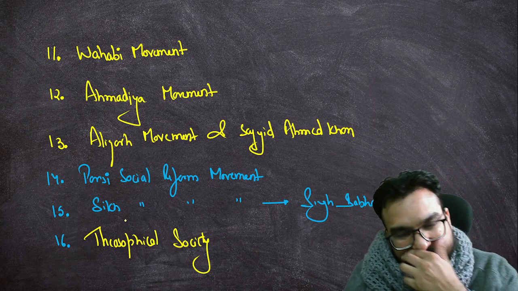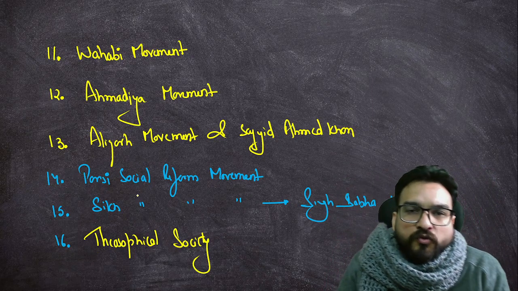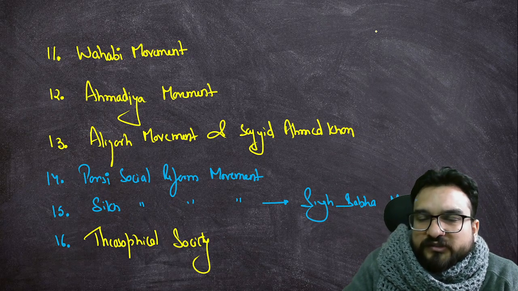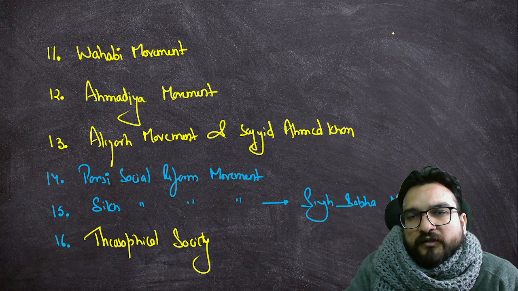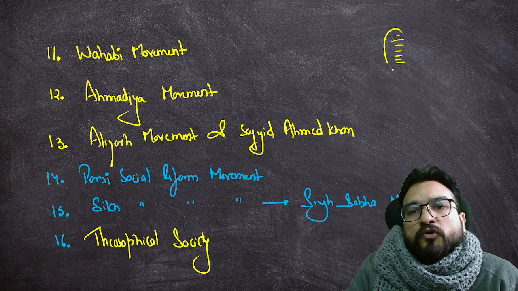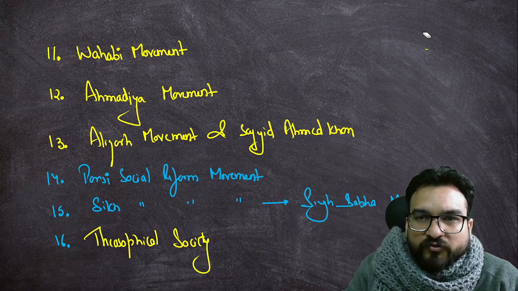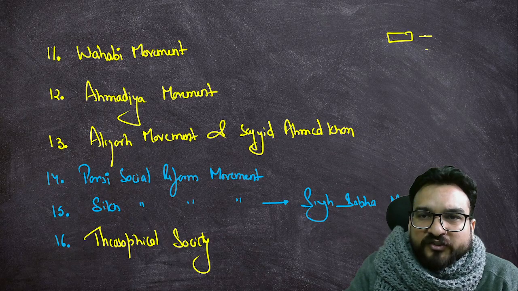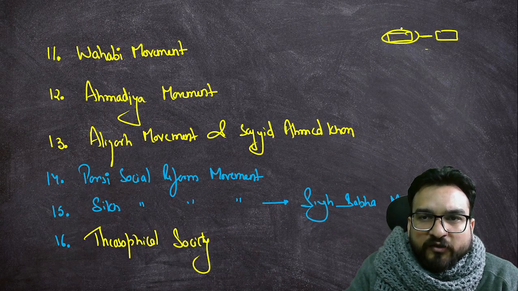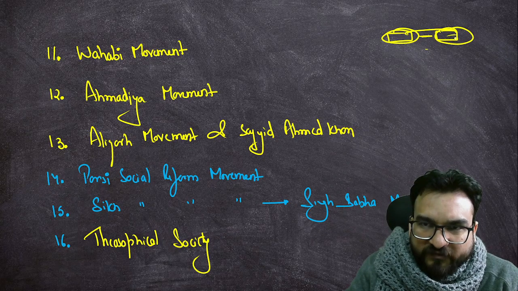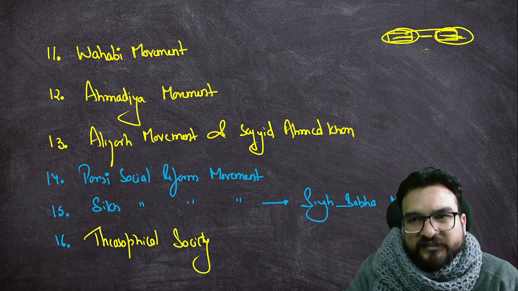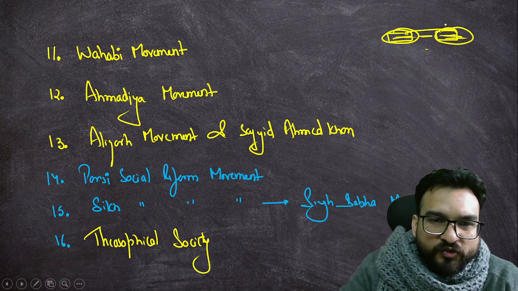So all these 16-17 topics, less or more. Now when you see Spectrum, the most recommended standard book, there are a lot of organizations written in short paragraphs. What you have to do is just go through them too, and the leader associated with that. That's it. The organization name and the leader associated with it. I'll also show you the list which is mentioned over there. Okay, I'll be showing it to you.